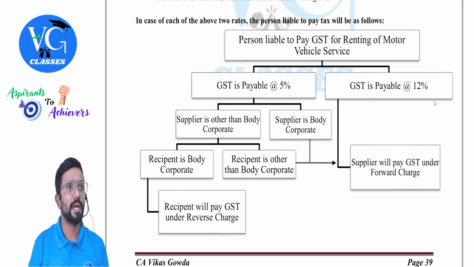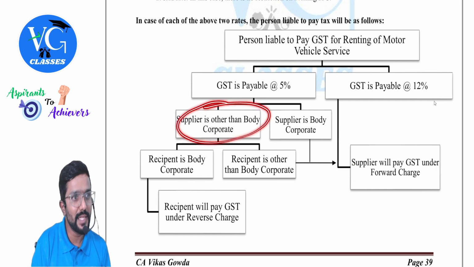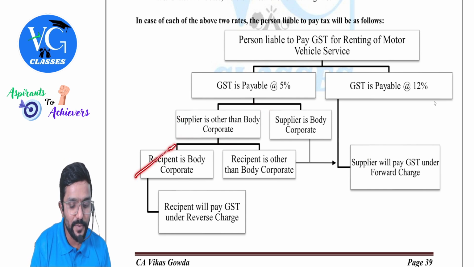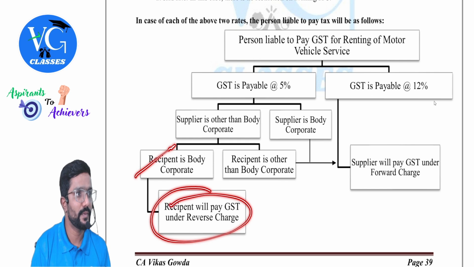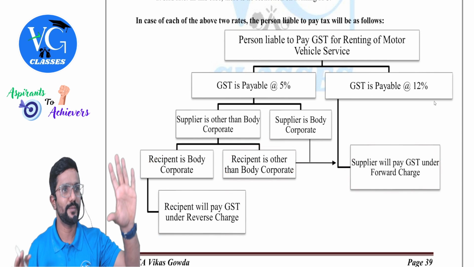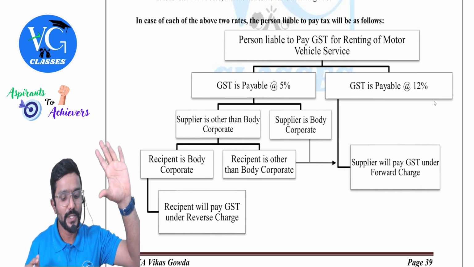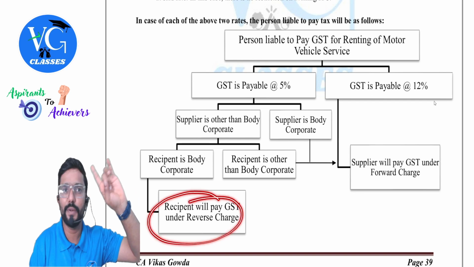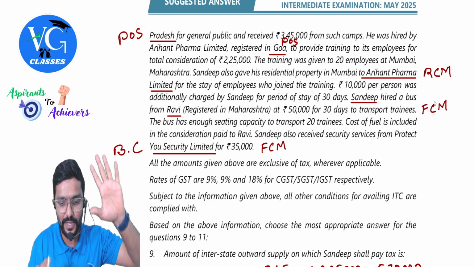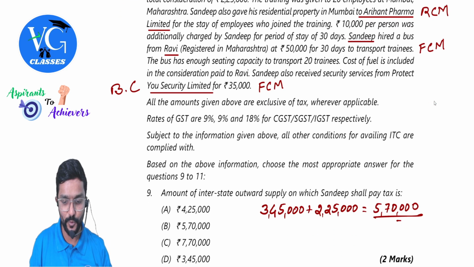Then forward charge is applicable. Then, sir, if supplier is other than body corporate, then check who is recipient. If recipient is body corporate, RCM is applicable. No, sir, if recipient is other than body corporate, then forward charge is applicable. Clear? Yes. So here, is recipient body corporate? No. Who is recipient here? Who is recipient, guys? Come on. In our case, who is receiving services from whom?